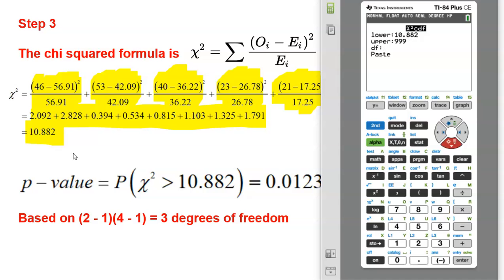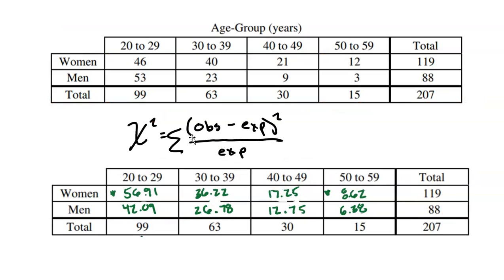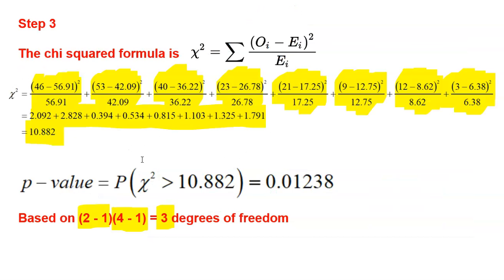So let's talk about degrees of freedom real quick. How do you find degrees of freedom? You do each category minus 1 times the other category minus 1. Multiply those together, and we get 3 degrees of freedom. Let me go back to my table. Across the top, I have 4 different age groups, subtract 1. 2 different genders, subtract 1. So 4 minus 1 is 3, 2 minus 1 is 1, 3 times 1 is 3, therefore I have 3 degrees of freedom. A little bit of a weird formula, but that is the formula to use.